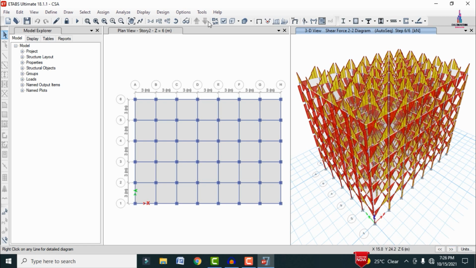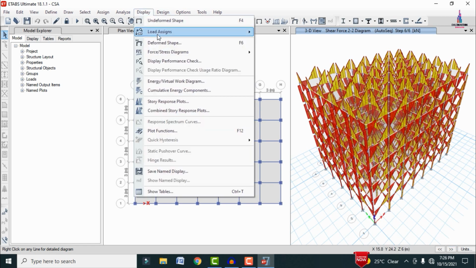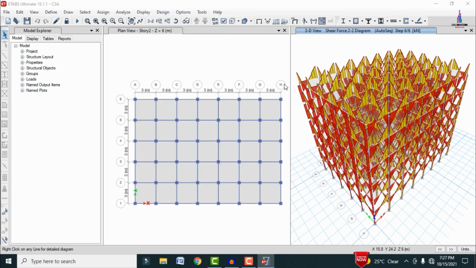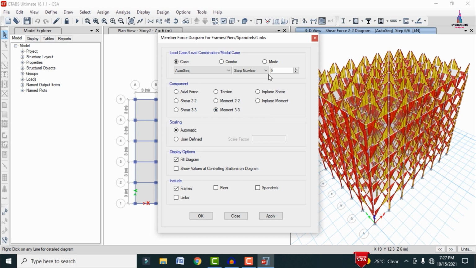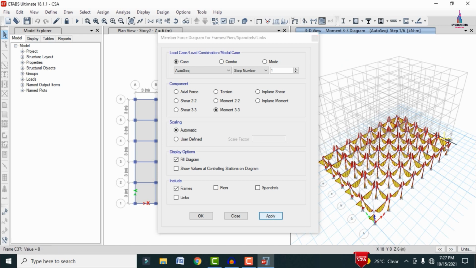Okay, so again, in the same process, we have to see the bending moment diagram. Display option, forces here. So select this respective moment 3 option, construction sequence method with mode number 1. Click on apply so that it will load the bending moment diagram at the ground story level here.